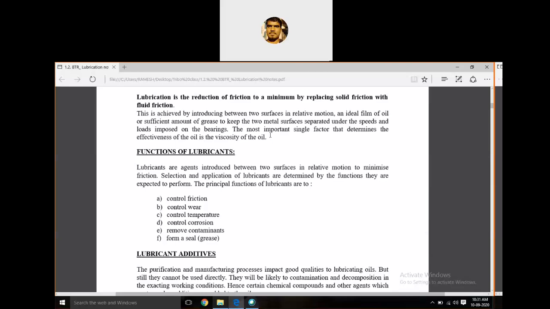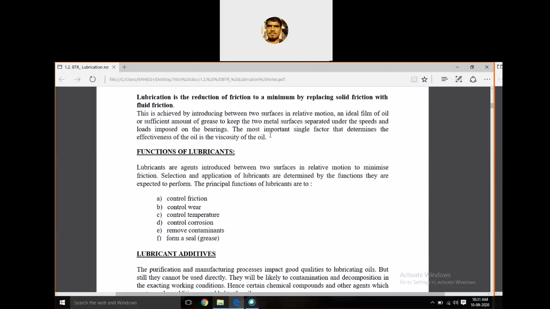Some of the important functions of lubricants are, if you use lubricants, what effect will it have between the two surfaces, what is its significance, why we have to use it. First, by using lubricants, we can directly control the friction, not eliminate it, but control it. We can reduce the friction. Second, if the friction reduces, it also reduces the wear.